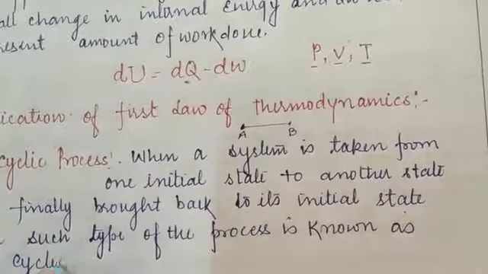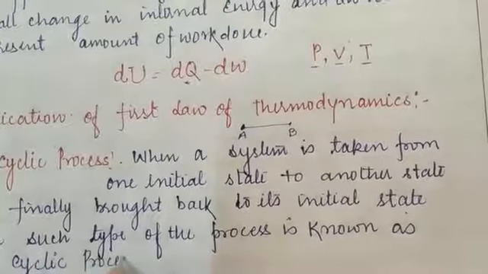Students, such a process is termed the cyclic process.